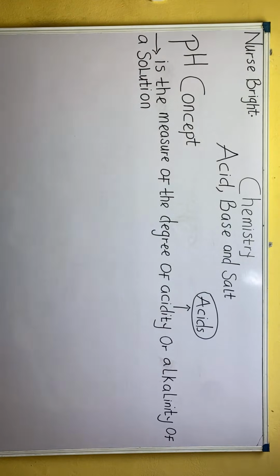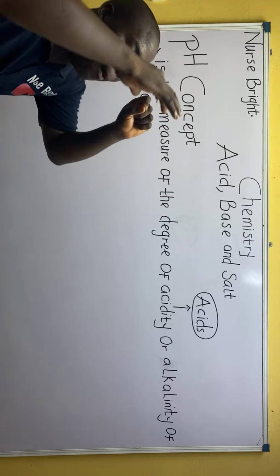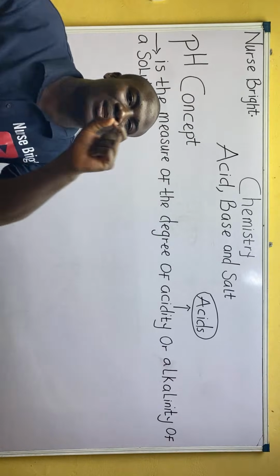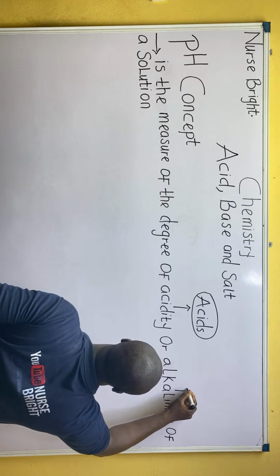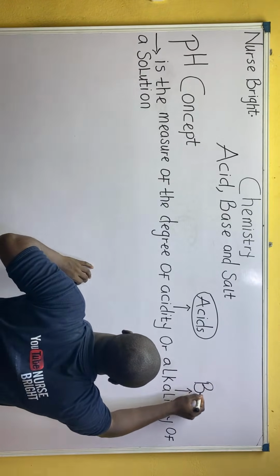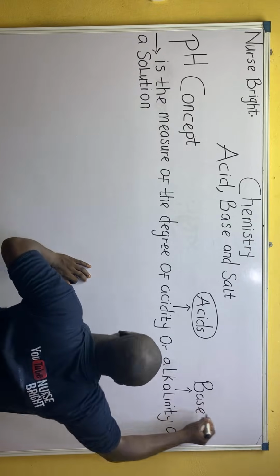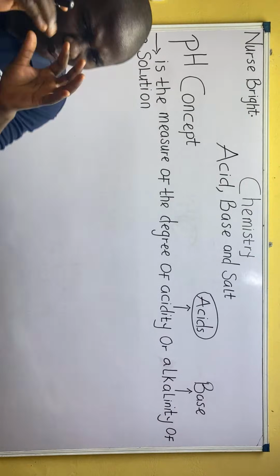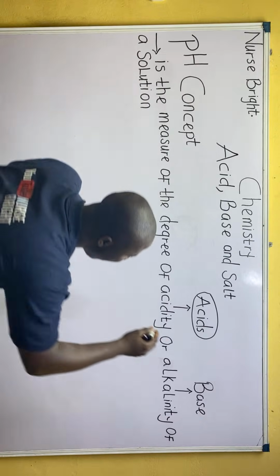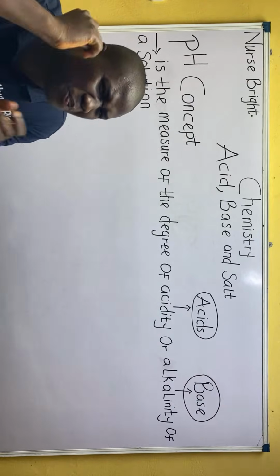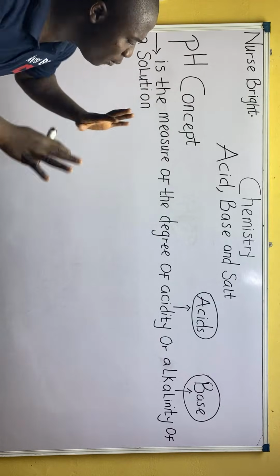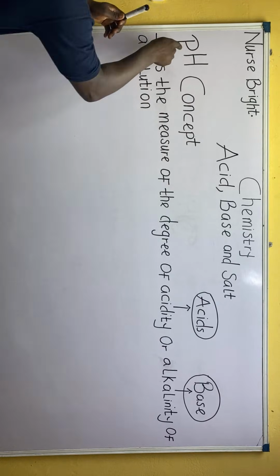So it measures the degree of acidity or alkalinity of a solution. Acidity basically talks about acids, whereas alkalinity talks about its brother, which is the base. Class, listen. Don't worry. I'm going to tell you what acids are and also what bases are. Just pay attention.